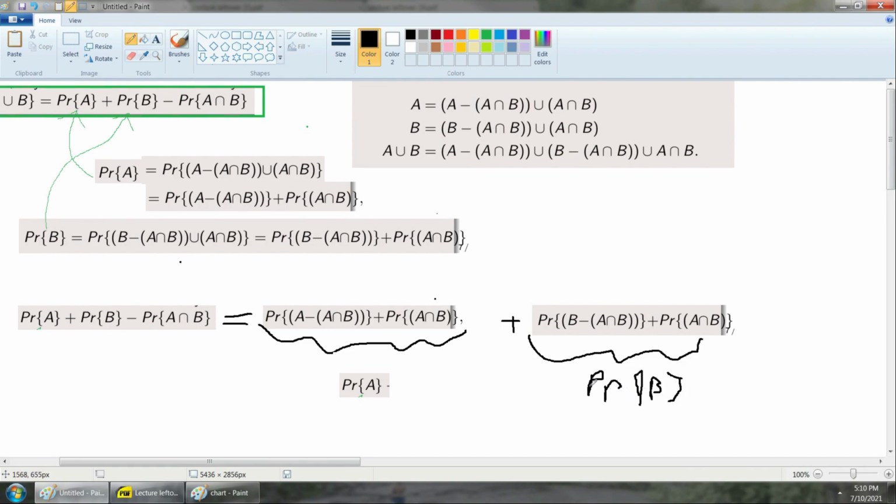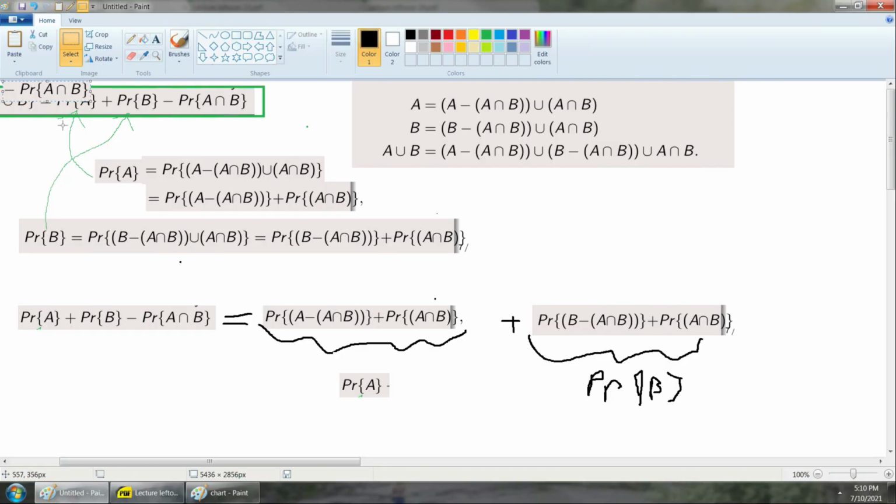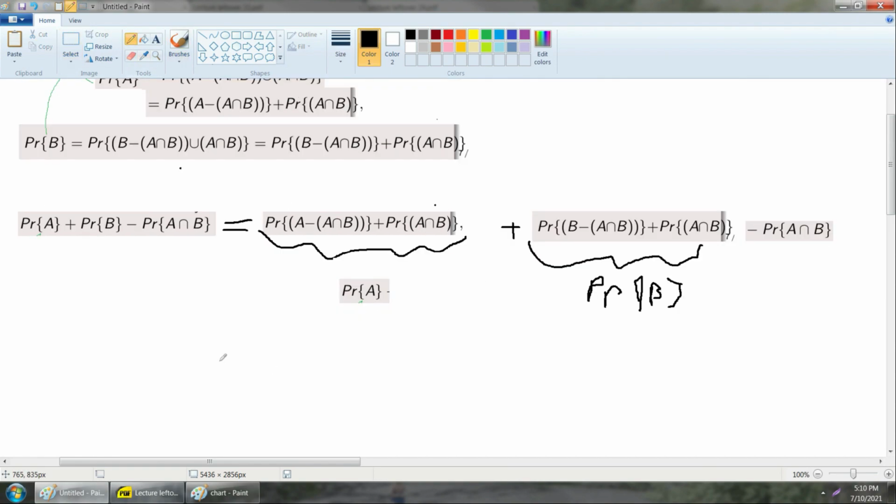Okay, and tied to all of this, I have this minus the intersection, which I haven't found a fancy way of rewriting. And I can't trivially say it's 0 because I don't know what A and B are, so I'm just going to leave it there. So now we can note some algebraic manipulations here. This probability of A intersect B appears in 3 places. Explicitly, I have A intersect B here, I have A intersect B here, and I have A intersect B here. So let's just simplify this algebraically.